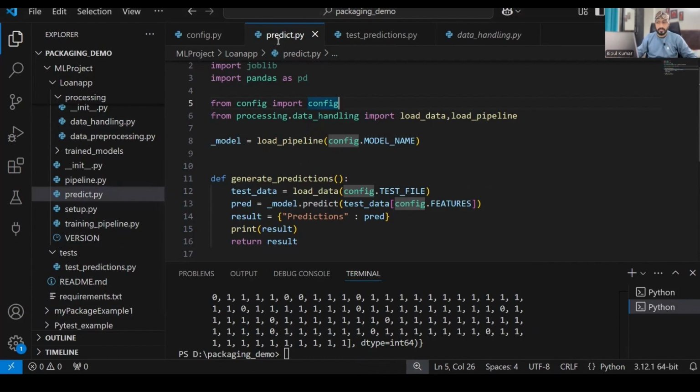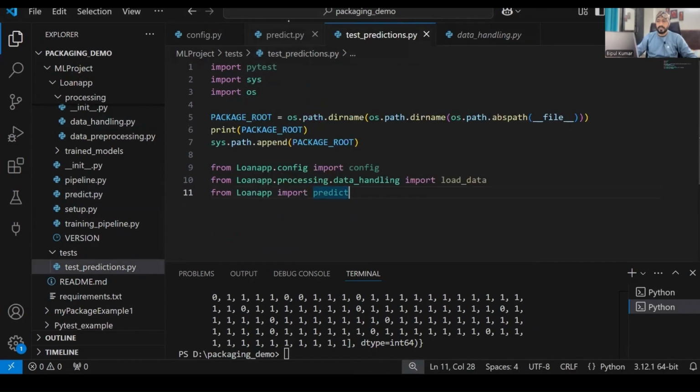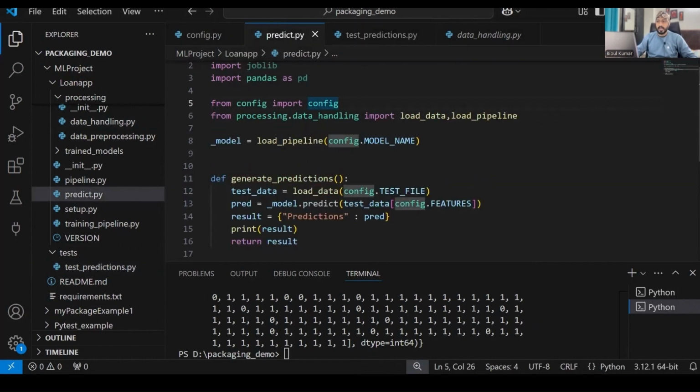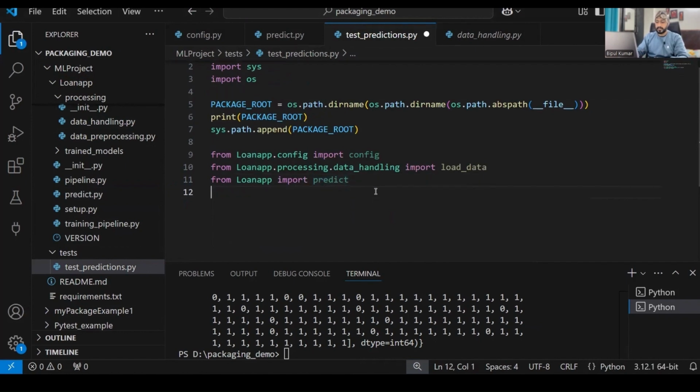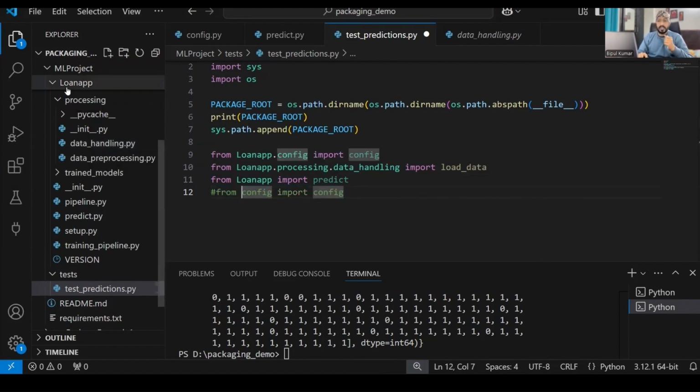I'll comment it here. So when predict file is executing, it is going to trigger this line, right? But how can it work? It will not work, because config is something present within the loan app, and my root package is ML project.